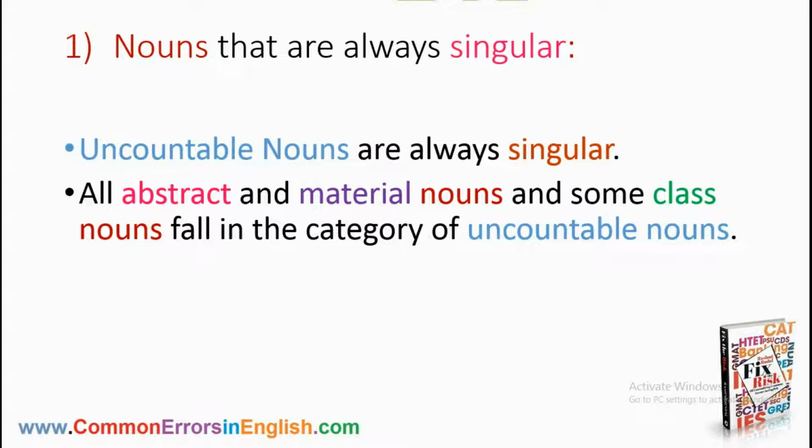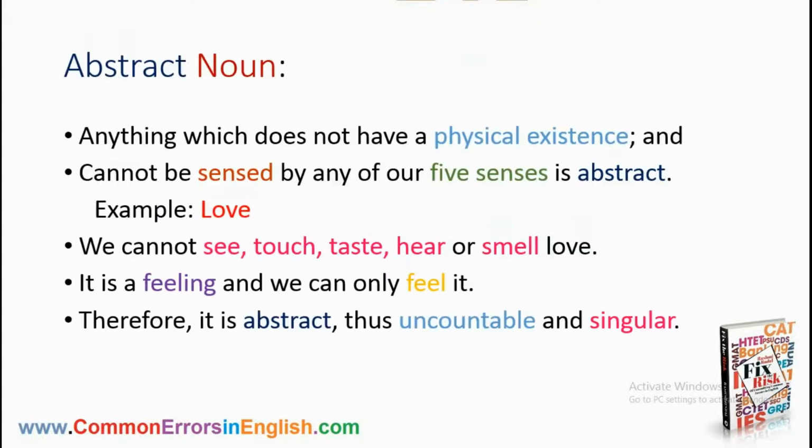Now what are uncountable nouns? Uncountable nouns are those nouns which cannot be counted. Simple. All abstract and material nouns and some class nouns fall in the category of uncountable nouns. So let's see separately what are abstract, material and class nouns.